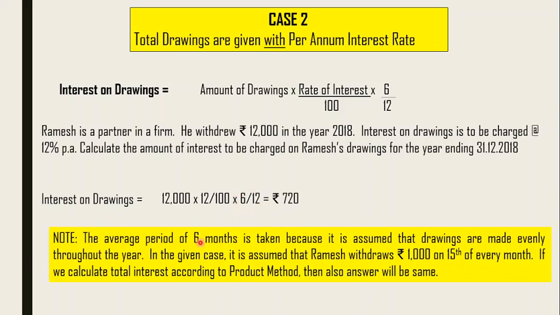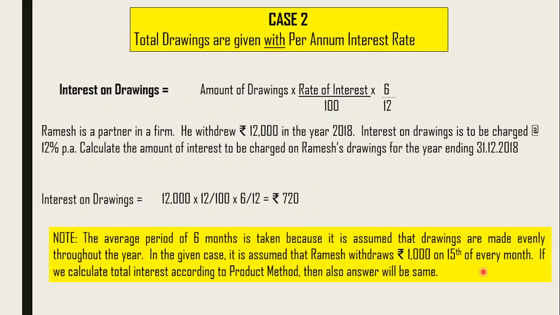Here the average period method is taken because it is assumed that drawings are made evenly throughout the year. So we are assuming this 12,000 is withdrawn every month, on the 15th, in the middle of the month. Every month 1,000 is withdrawn, so that makes it 12,000. This is what we are assuming because the date is missing.